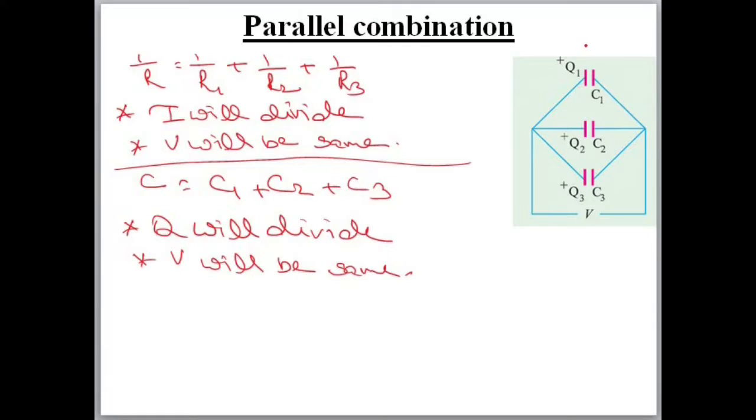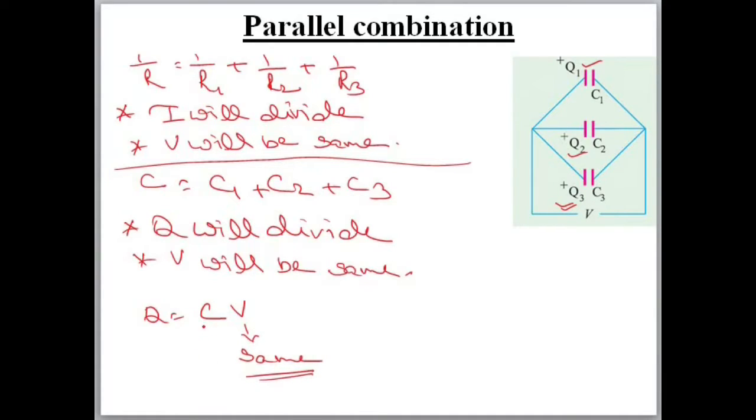It means Q1, Q2, Q3 are divided differently for all, but voltage V will be same. इसके क्रॉस भी V रहेगा, इसके क्रॉस भी V रहेगा, इसके क्रॉस भी V रहेगा. Now Q is equal to CV. That is the rule. V is constant, V is same.